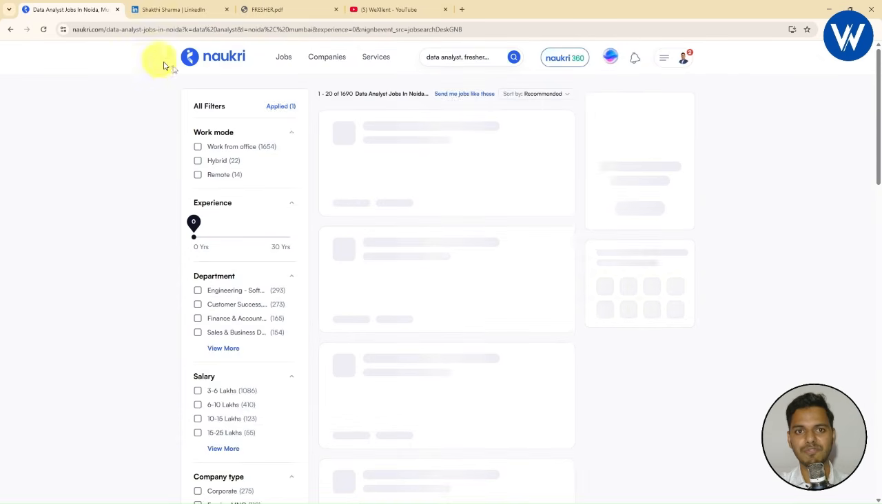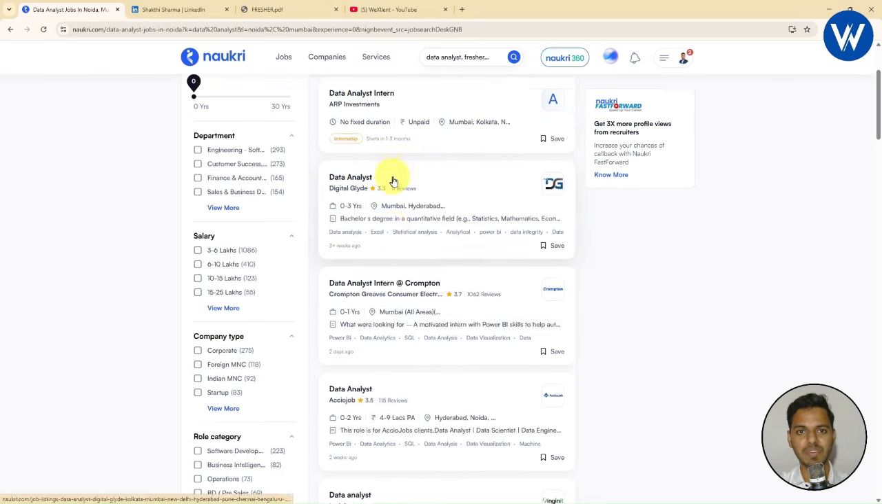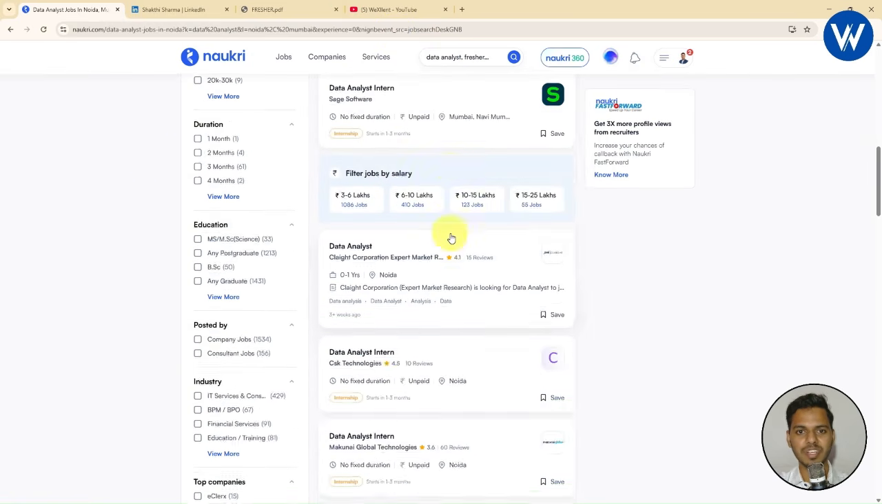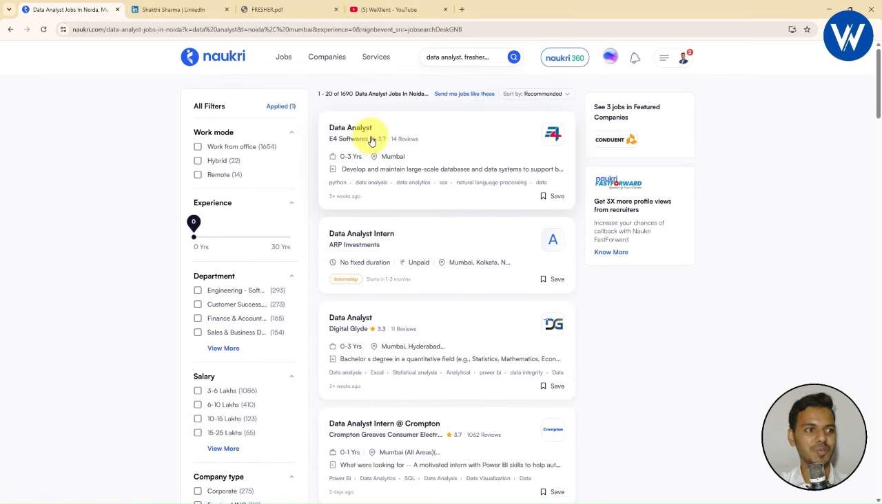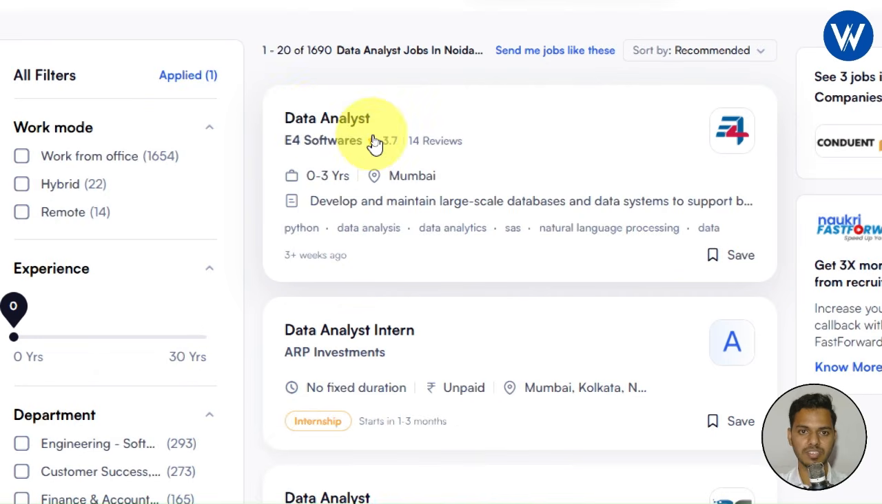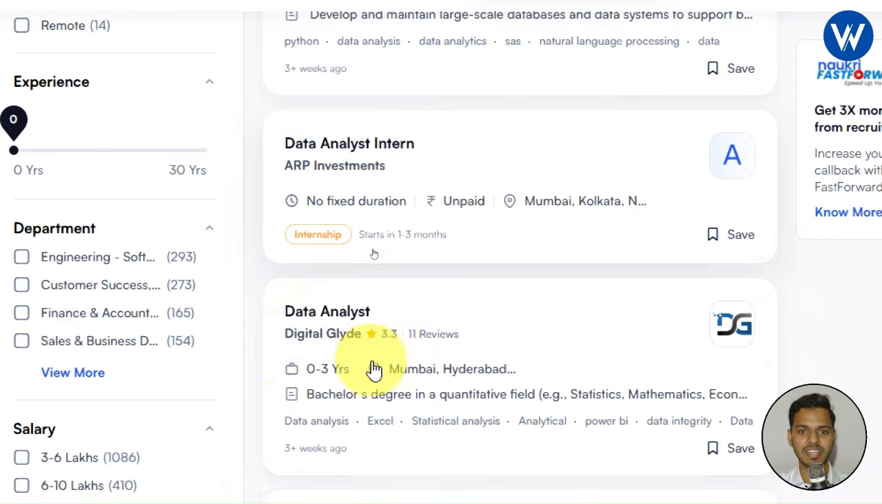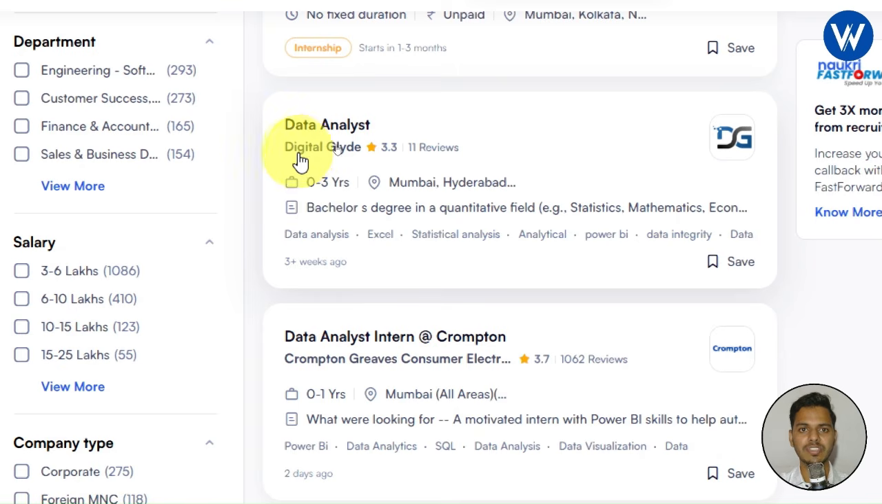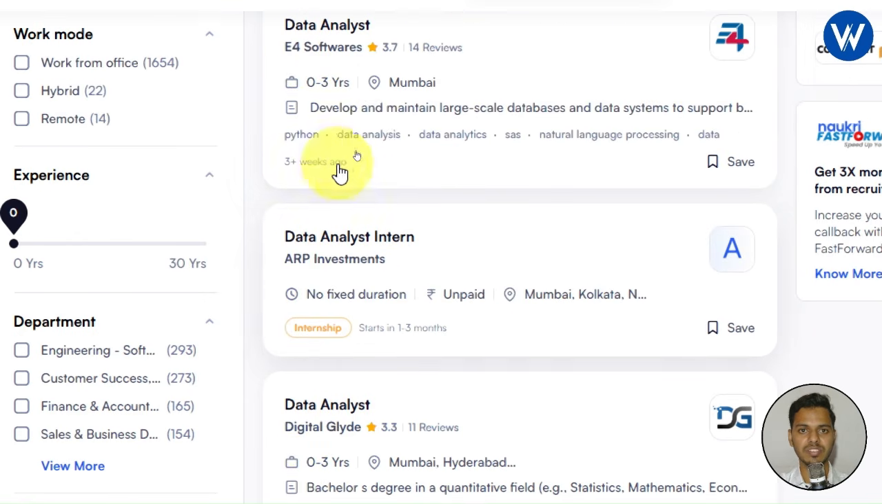Once you click on search, finally you can see many jobs will appear here, right? Here you can see all the jobs related to data analyst. Let me zoom in, guys. Data analyst, intern, data analyst. You can see the company name, years of experience 0 to 3.